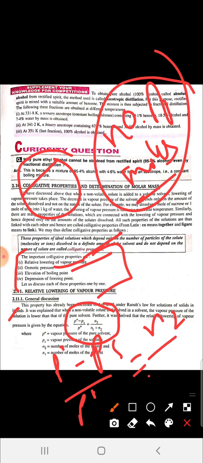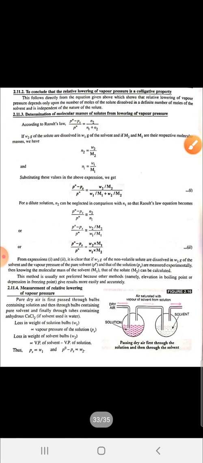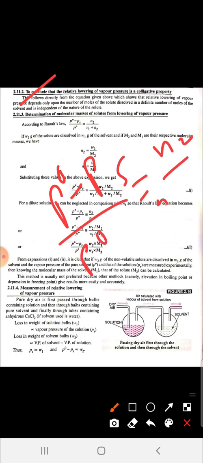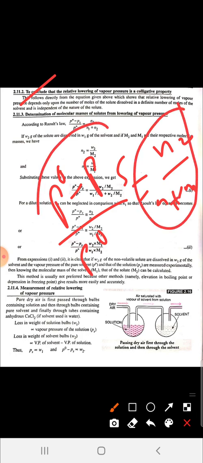As we discussed in the vapor pressure of non-volatile solutes, relative lowering of vapor pressure is (P0 minus Ps) upon P0, which is equal to N2 upon N1 plus N2. This is known as relative lowering of vapor pressure. So to conclude, relative lowering of vapor pressure is a colligative property, obvious from the formula (P0 minus Ps) upon P0 equals N2 upon N1 plus N2. These are the number of moles, and relative lowering of vapor pressure is directly related to the number of moles.